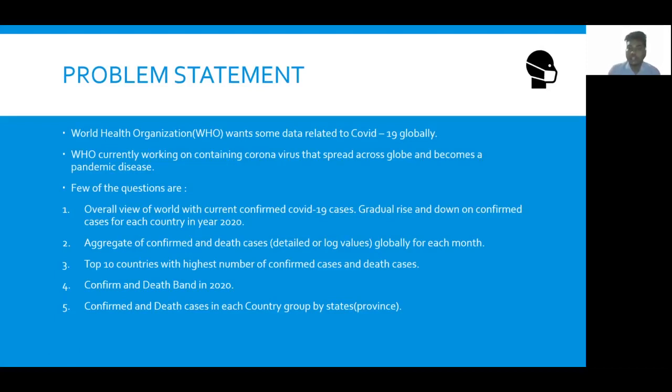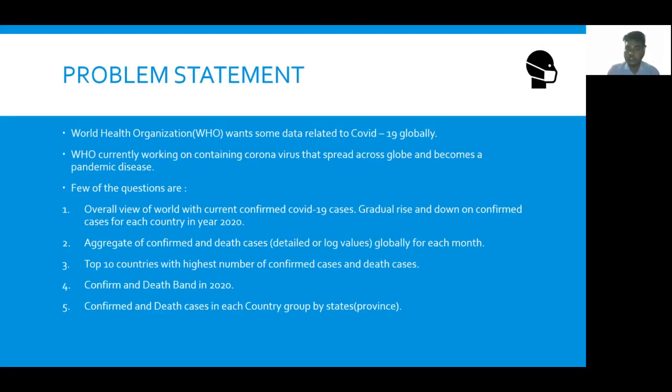So the World Health Organization wants some data related to COVID-19 to take necessary actions and measures towards the countries. For example, those countries which are severely affected should be given more support, while those countries which are not that severely affected must go on with precautions. So the World Health Organization wants our data to analyze it.